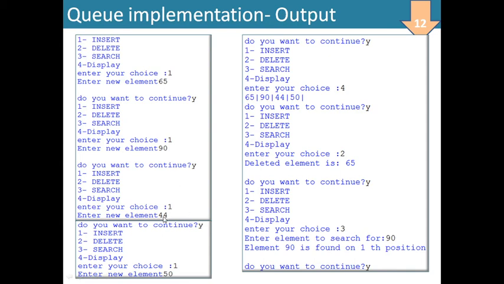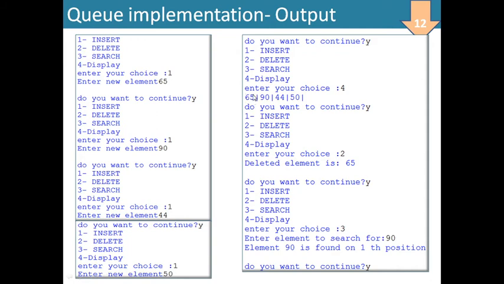Similarly I have inserted 44 using choice 1. Then I have entered 50 using choice 1. After that I am writing enter your choice 4. 4 डालने पर डिस्प्ले करने पर आपका क्यू डिस्प्ले हो रहा है 65, 90, 44, 50. 4 elements have been inserted into the queue and those elements are being displayed. Now, do you want to continue? Yes.